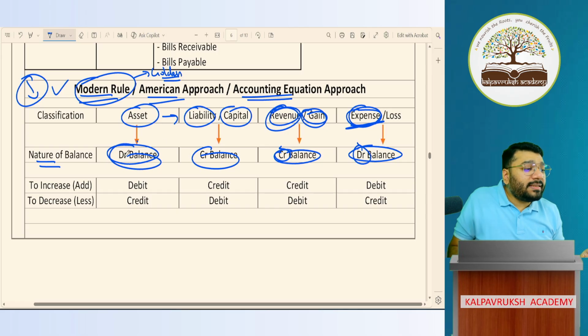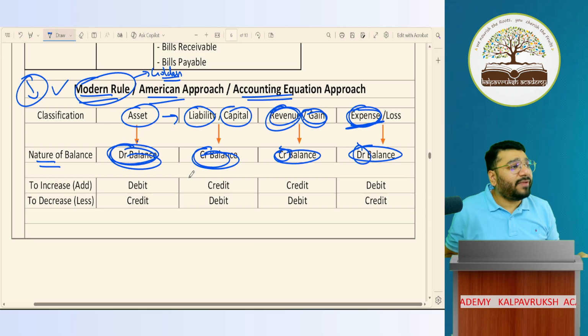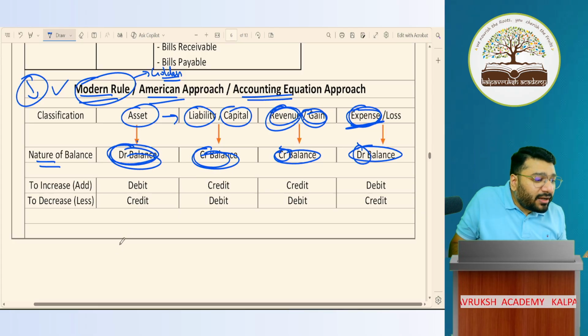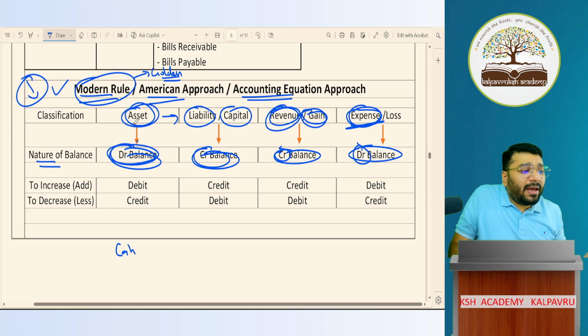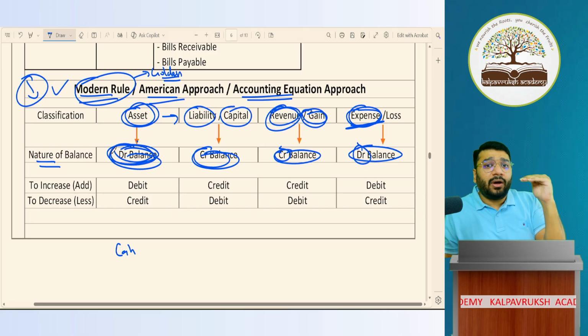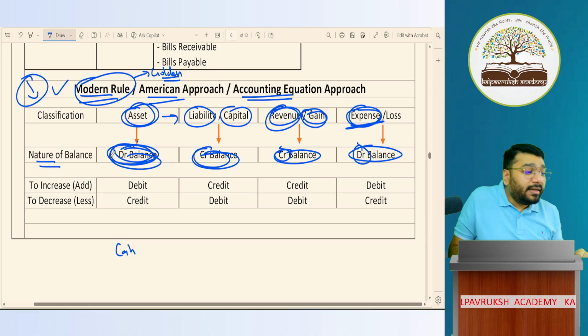So now, what is the significance of this debit balance and credit balance? Please understand, I took the example of Ram contributing 10,000 as capital in the form of cash. Cash is an asset. The classification of cash is asset. Asset is what balance? Debit balance. Now, any item or asset coming with debit balance, to increase it, we have to give a debit.